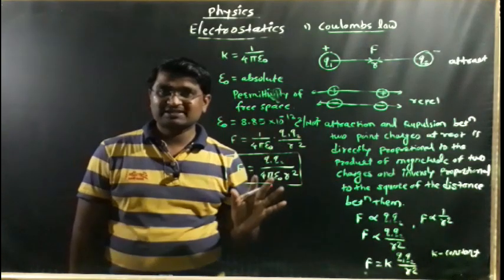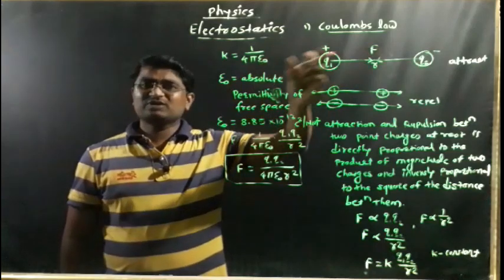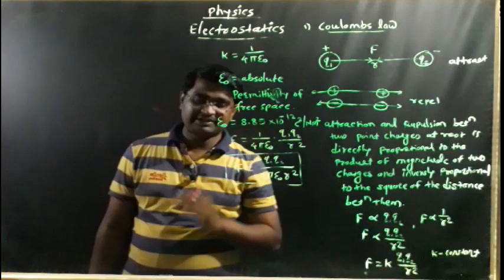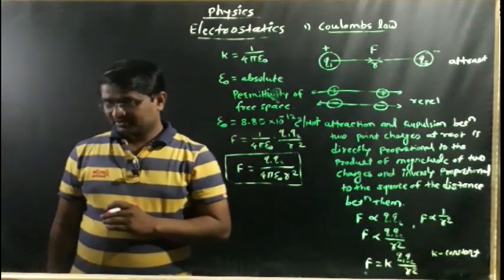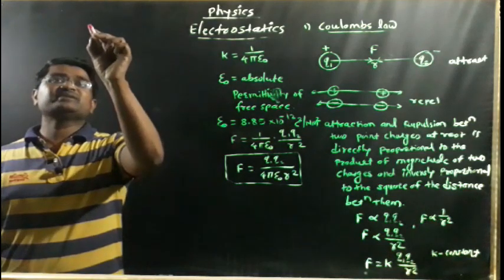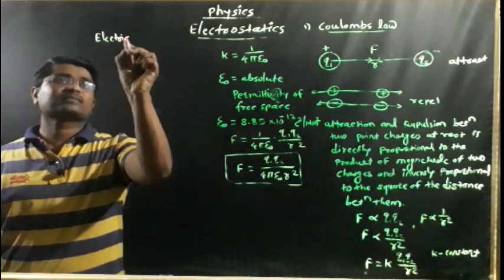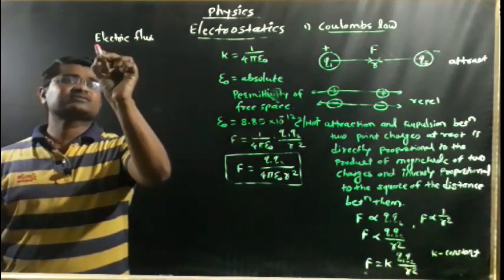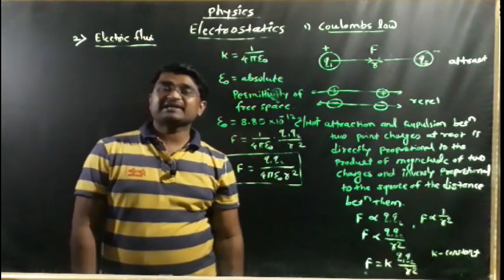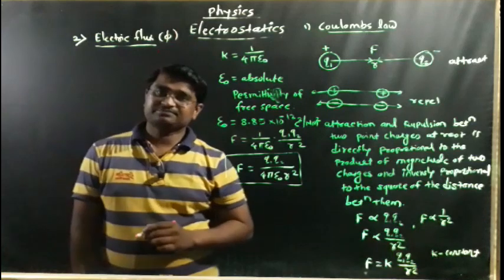So I hope you understand this. As per Coulomb, only the force of attraction and repulsion between two charges. Very easy and simple. After that, another important term we have discussed in this chapter is electric flux. This is the second important concept in this chapter, and this electric flux is denoted by phi.